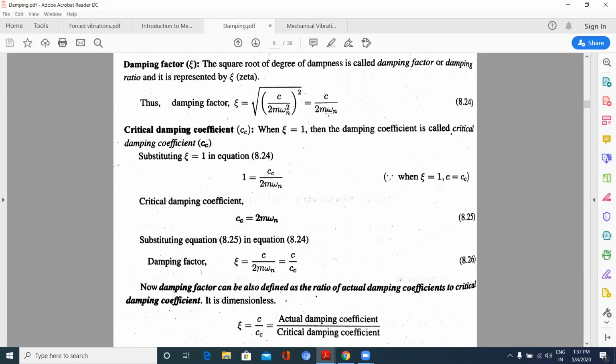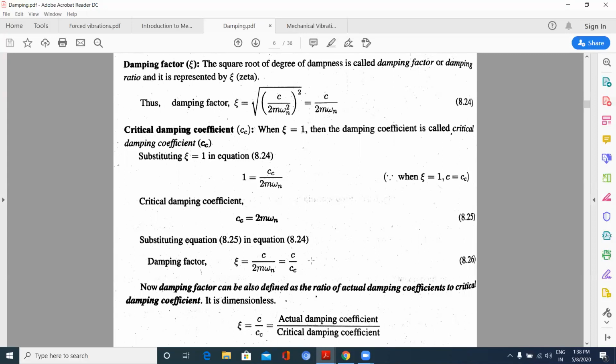This 2m omega n is nothing but Cc. So substituting 2m omega n as Cc in the damping factor, zeta is equal to C by 2m omega n, where 2m omega n I got as the critical damping coefficient Cc when zeta is equal to 1.